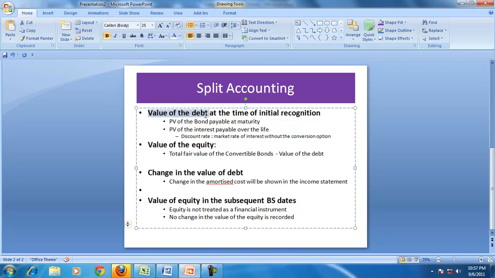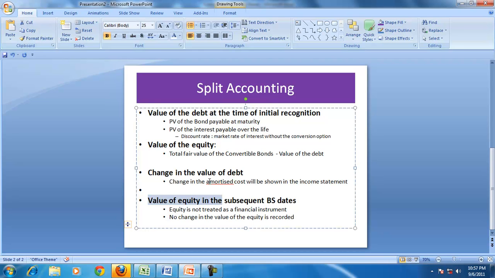The determination of the value of the debt, the determination of the value of the equity, and the changes in the value of the debt and the equity at a subsequent date are what is explained in IAS 32.